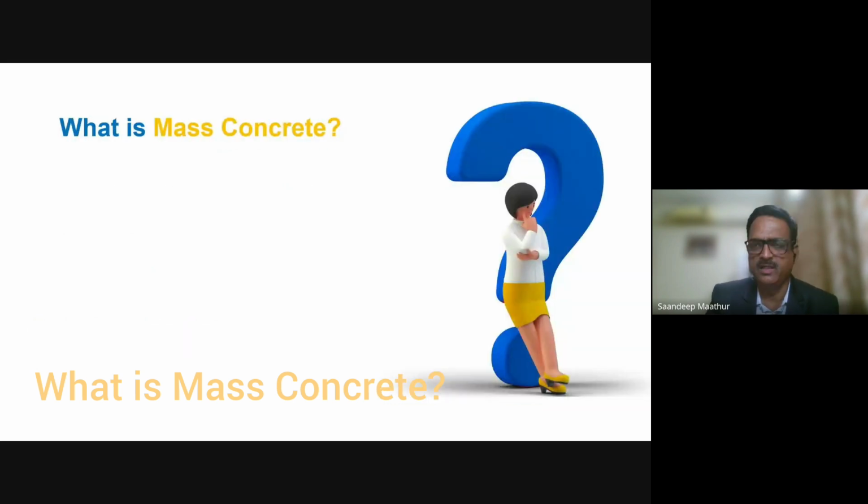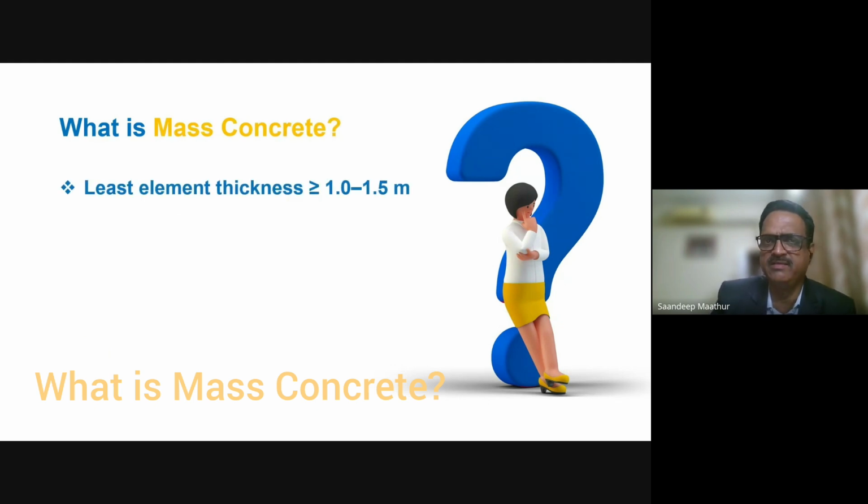Now I'm coming to my first official slide. What is mass concrete? Definition: the least element thickness is equal to or greater than 1 meter or 1.5 meter. Some specifications say it is 1 meter, some specifications 1.5 meter.